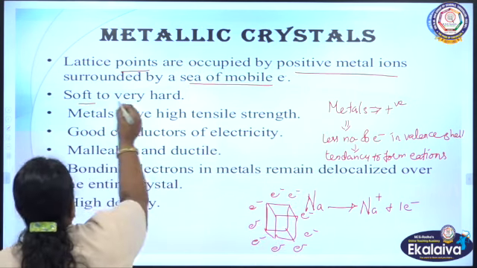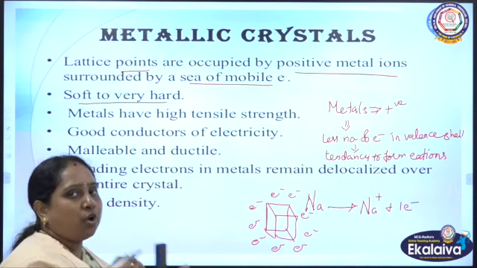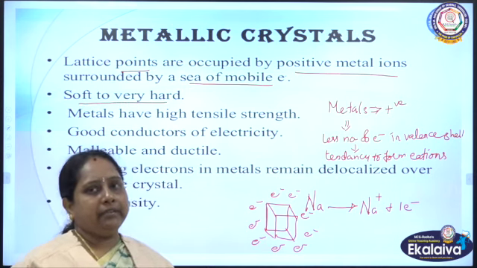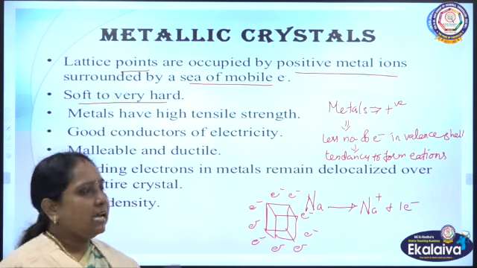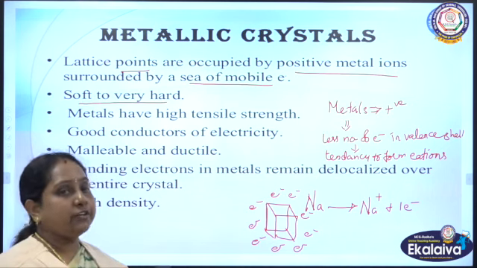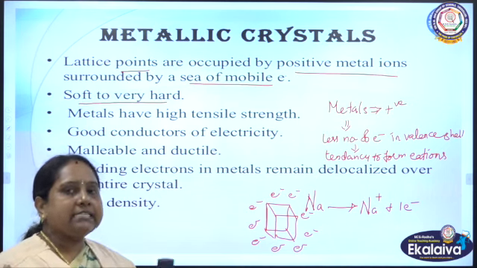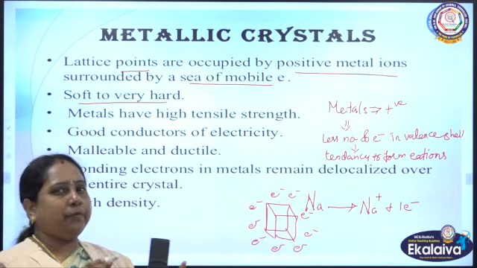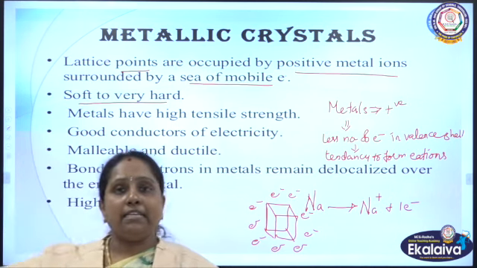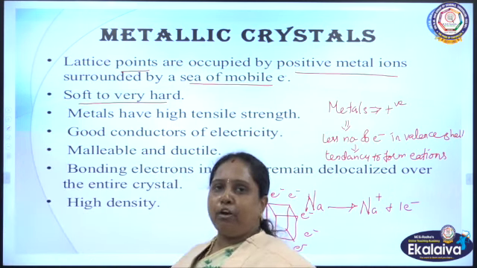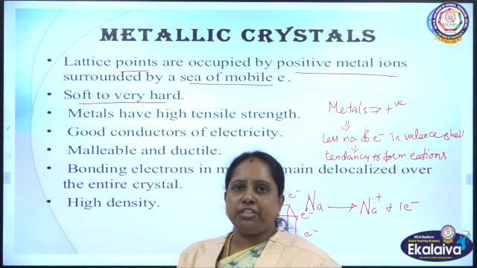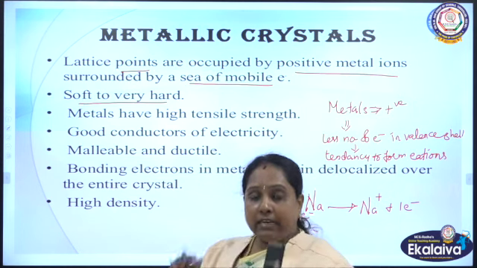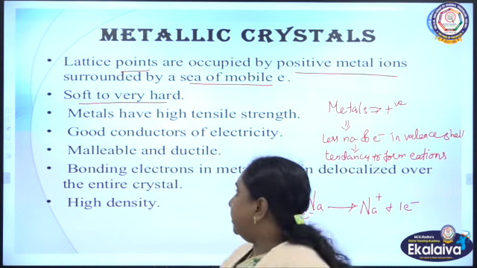And soft to very hard depends on the nature of the metal. The lattice will possess soft nature to hard nature. For example, if the lattice is made up of sodium or potassium, you know that sodium and potassium are soft metals. So, the lattice will possess the soft character. Whereas, if the lattice belongs to manganese, magnesium or aluminium, definitely the lattice will give hard nature.